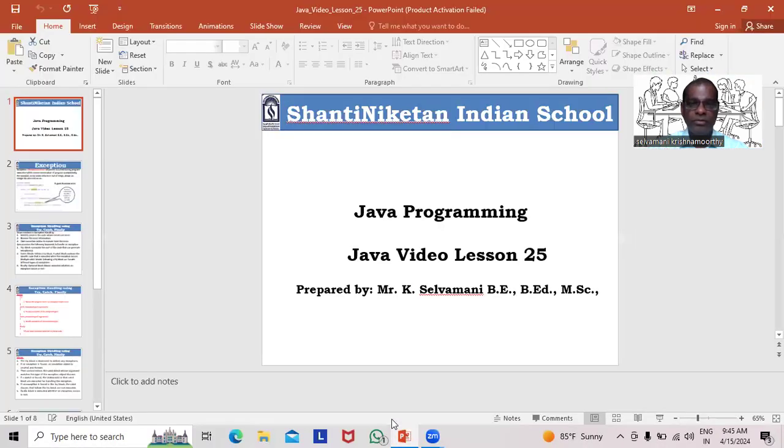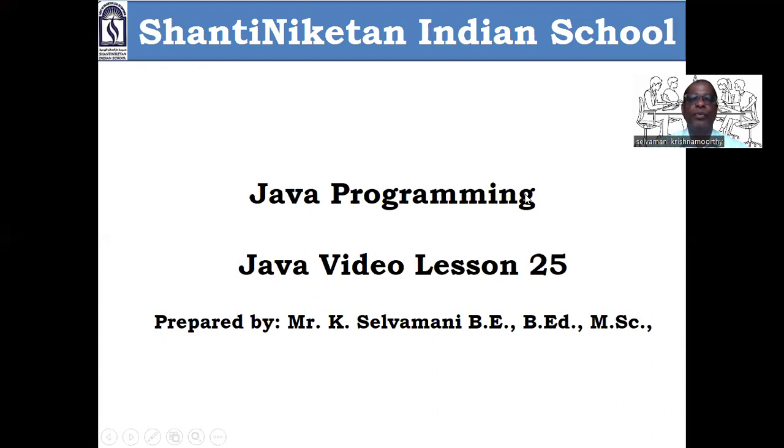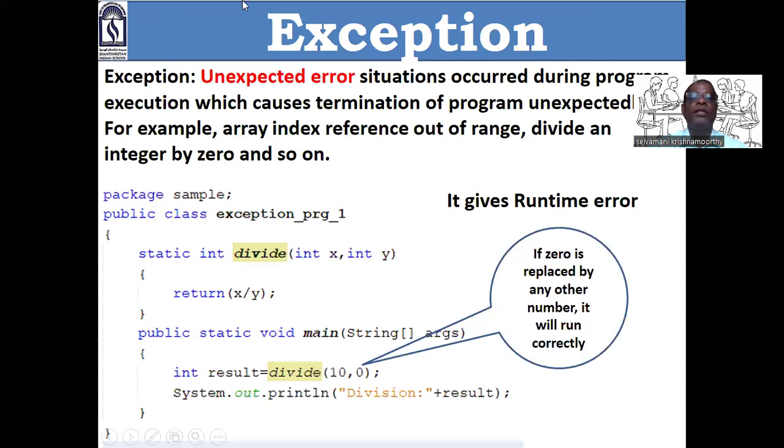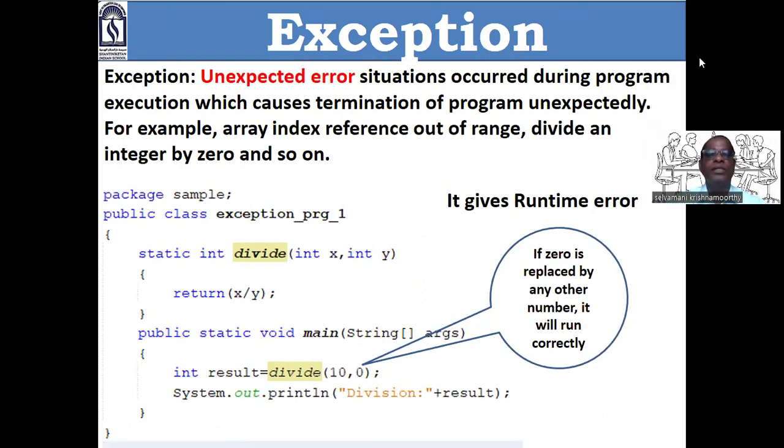I hope my screen is visible to all. Good. See, Java programming, Java video lesson number 25. Exception. What is an exception? An exception is an unexpected error situation that occurs during program execution, which causes our program to terminate unexpectedly. This is called an exception. Unexpected error.